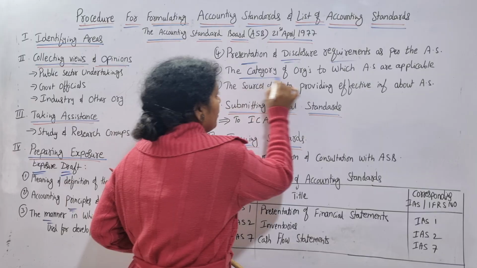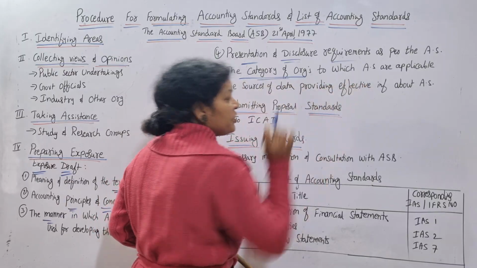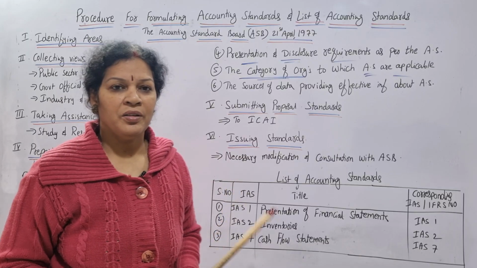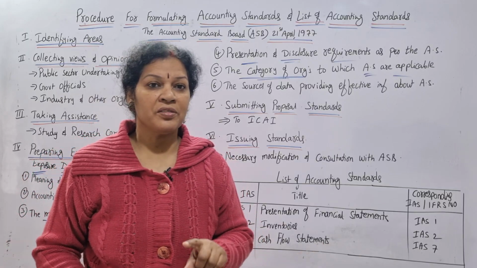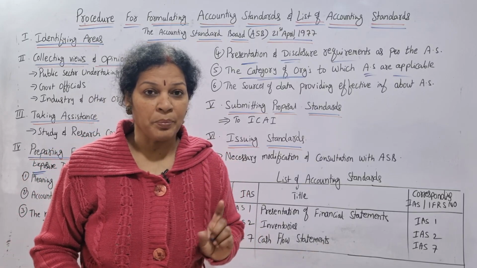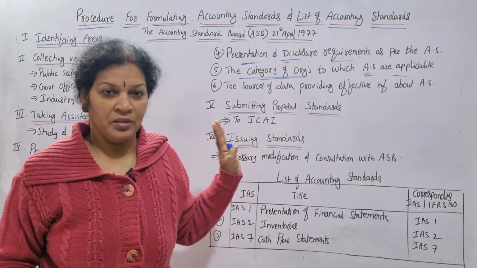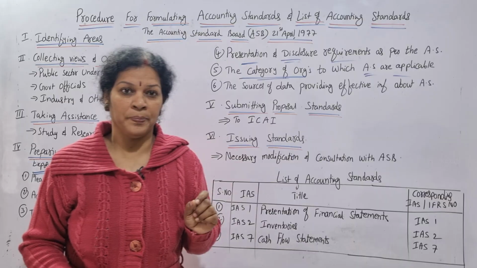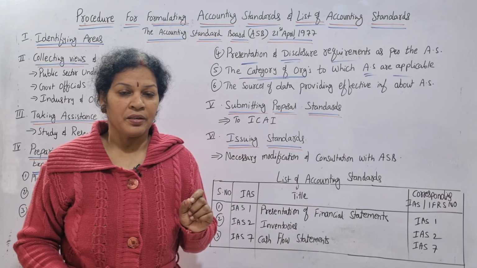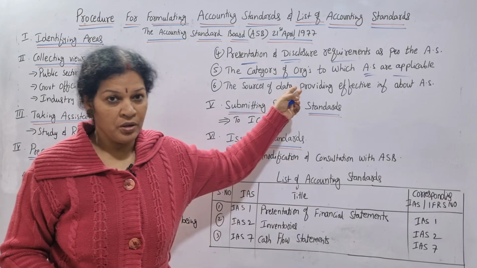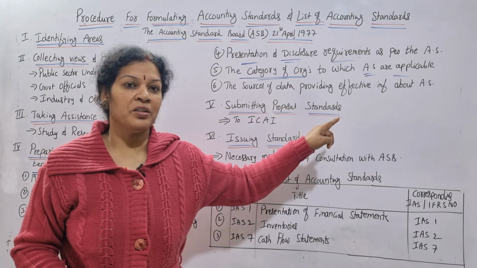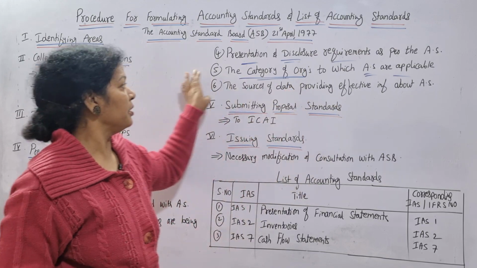The category of organizations to which accounting standards are applicable. Which category of organizations this accounting standard is applicable to, that also you have to mention, because we are preparing a list. List means there should not be any confusion. It should be clear. Clarity you have to mention. So for which organizations you are preparing this accounting standard, that also you are mentioning here, fifth point.